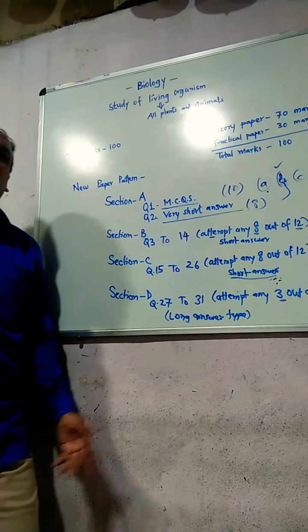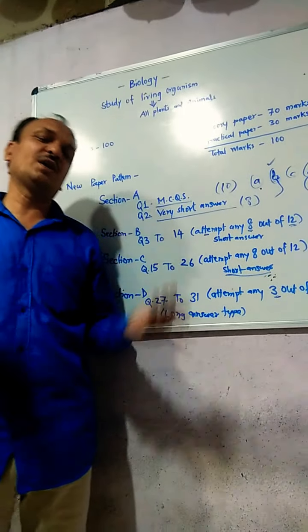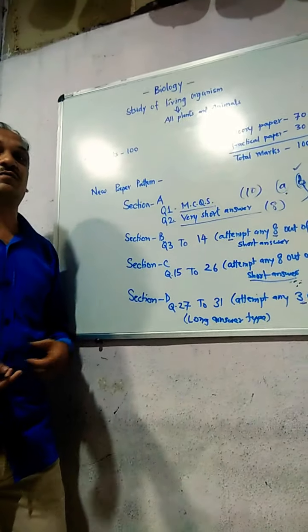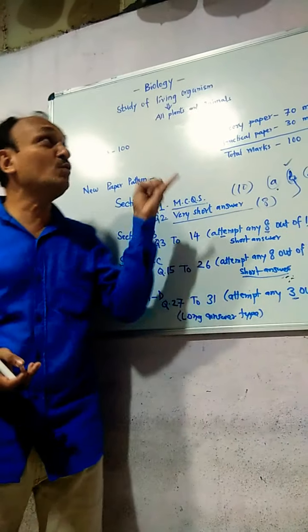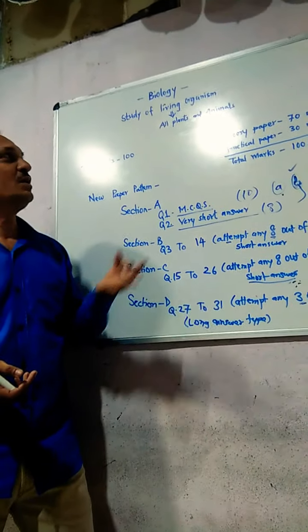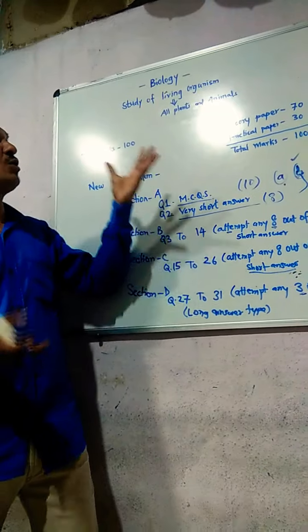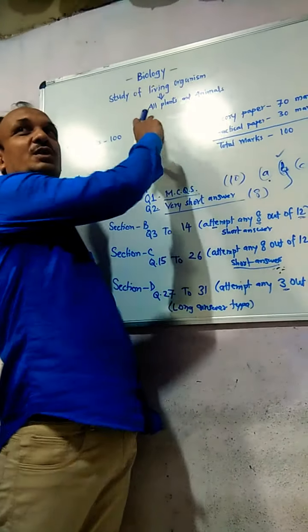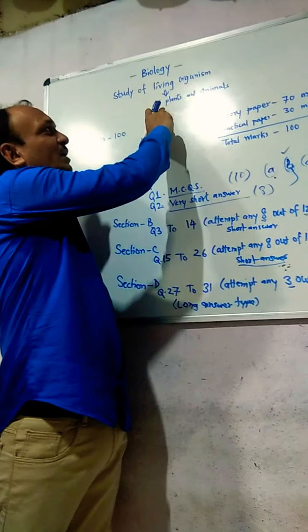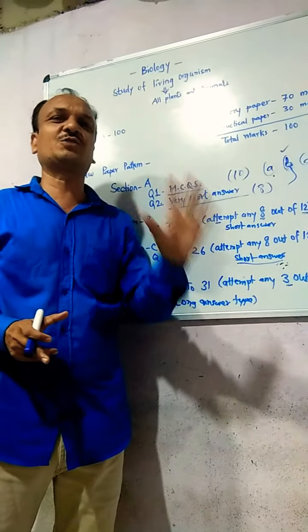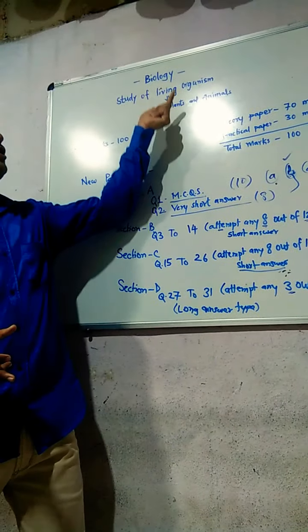So what is life? How do they differ from non-living things? You know very well from standard 8, 9, 10 and 11. What are the features of life? Living organisms can move, reproduce, and have metabolism. So all living organisms differ from non-living organisms. This feature is shown by all plants and all animals, and that's why they are categorized as living organisms.